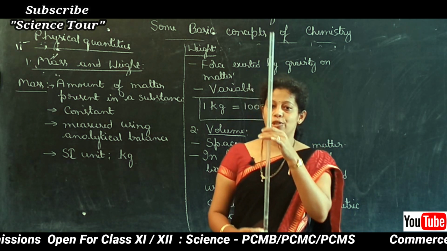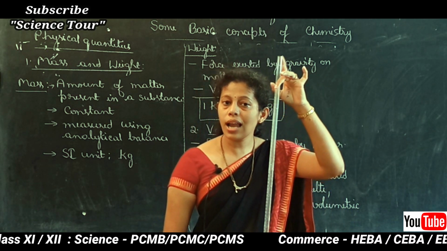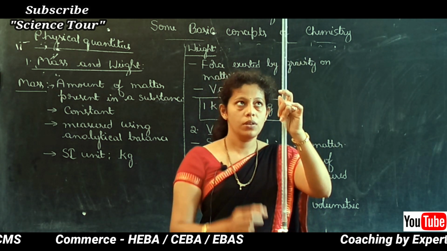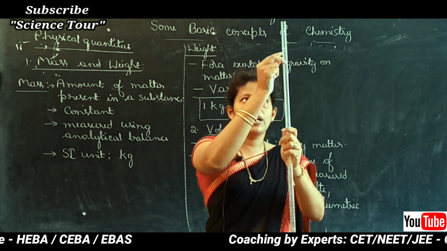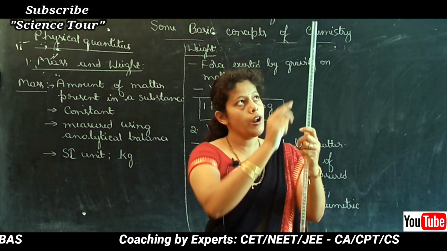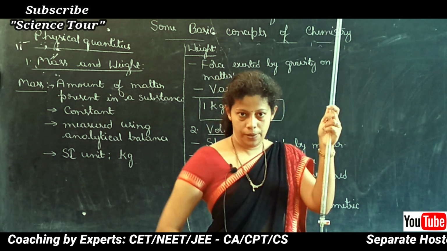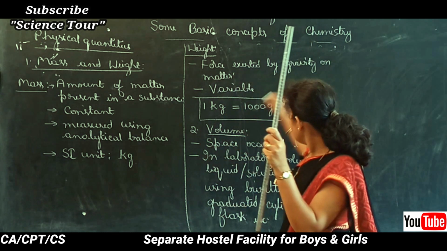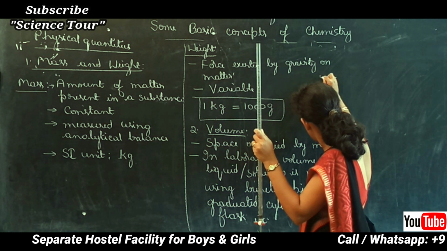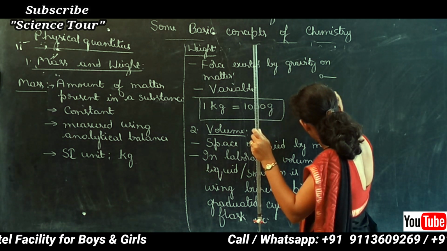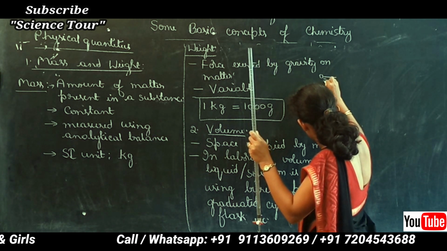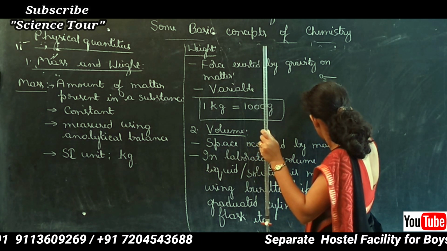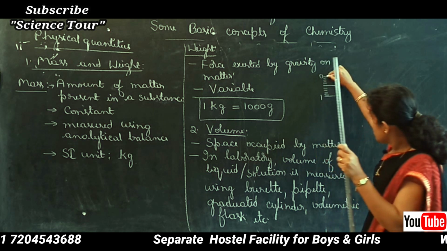Look at this, students. You can see a glass apparatus in my hand. This glass apparatus has gradations from 0 to 50. From 0 to 1 there are 10 gradations. If this is the 0 mark, up to 1 there are 10 gradations like this. This is 0.